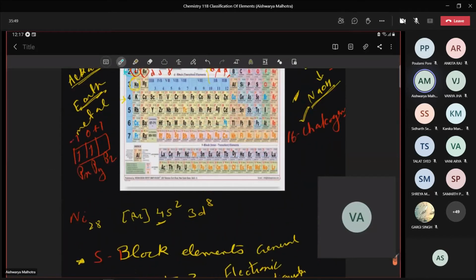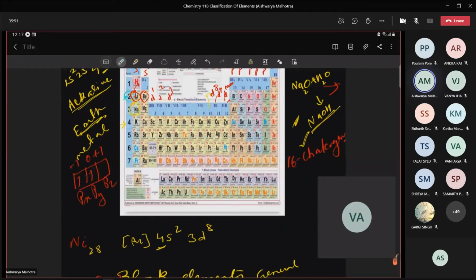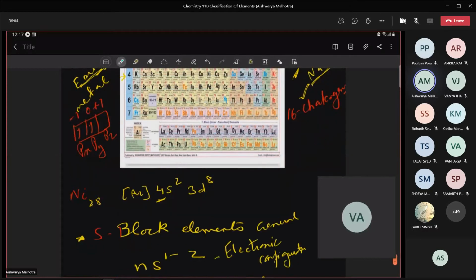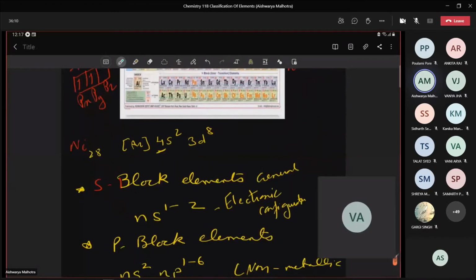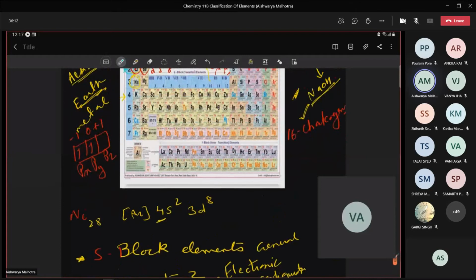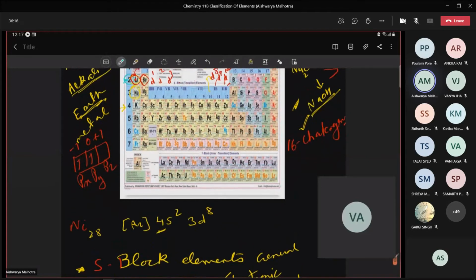Now look here, under d, you are able to see 10 different columns from group number 3 to 12. It means we are talking about 10 different columns. Depending upon the number of electrons present in the last orbital, I put it under that particular group. As you can see, vanadium contains 3 electrons. So look here, beta, this is a part of the third group under d block.